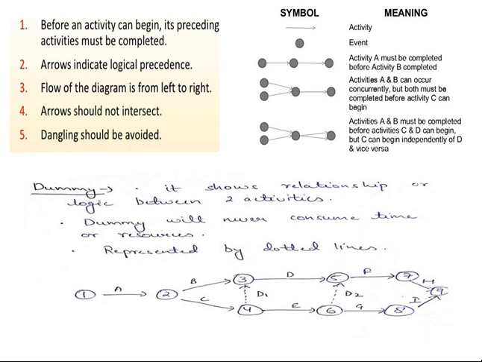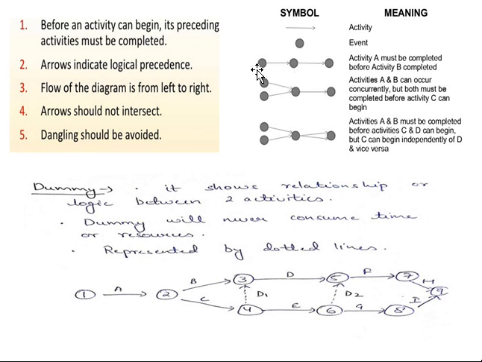Here the arrows indicate the logical precedence, and regarding the flow diagram, one thing we need to always remember is that the flow of the diagram is always from left to right. That means we need to move from this direction to this direction. We should not go from right to left. That does not hold good in this particular network or CPM.